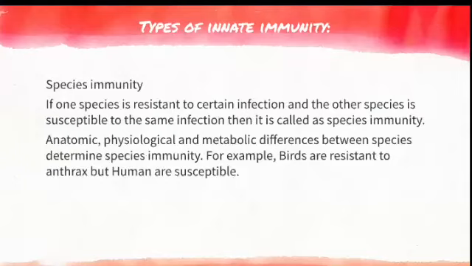The example is that birds are resistant to anthrax, but humans are susceptible. So for the anthrax disease, the birds are resistant to it. The birds will not get anthrax, whereas humans are susceptible to anthrax infection. The anatomic, physiological and metabolic differences between each species determine the species immunity. Because our body and the bird's anatomical nature are different, this differentiates the species immunity.